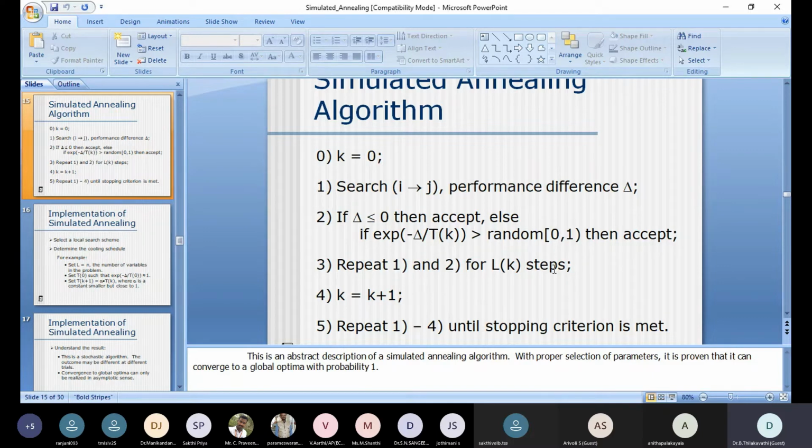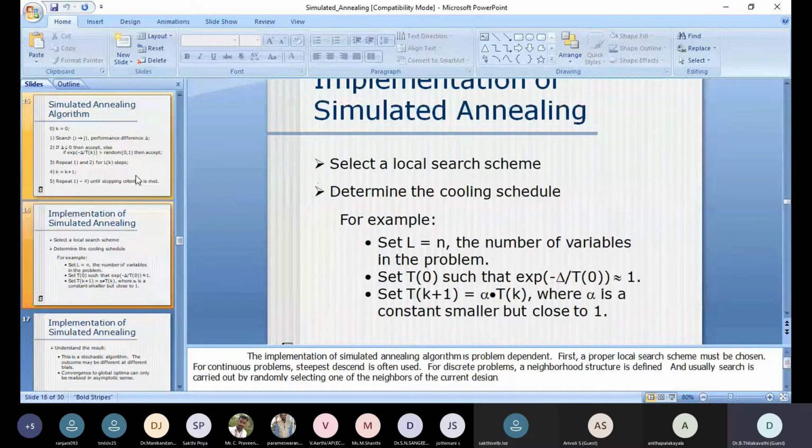Then it has to be repeated for the L of k steps. I already said that for every cooling temperature, the L of k is also one parameter. Now the next step, we have to repeat by increasing this. The entire steps have to be monitored until the stopping criterion is achieved, that is until the del is less than or equal to 0. So this is simple, whatever I explained so far is explained with the help of 5 steps.